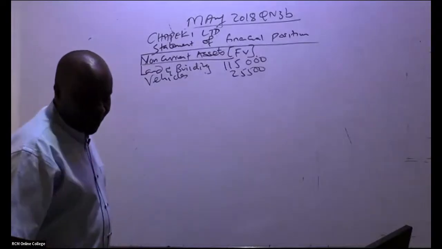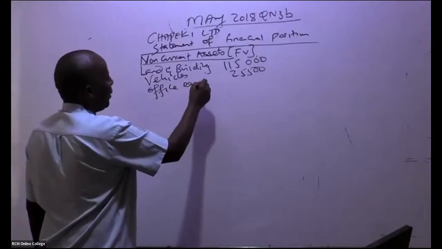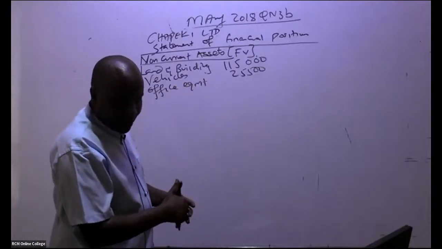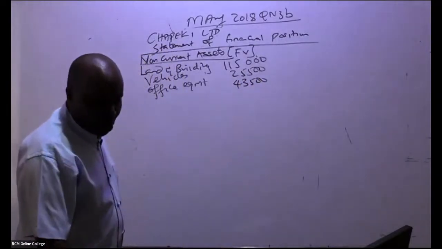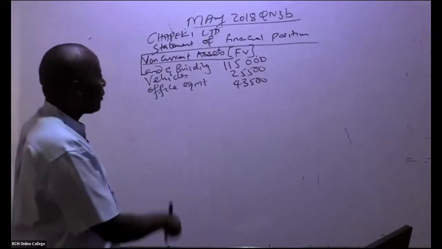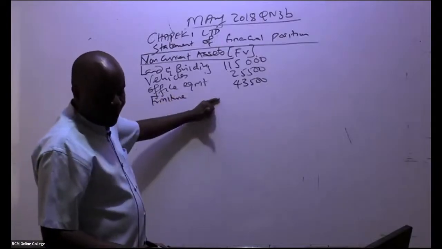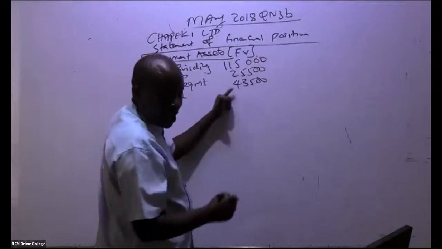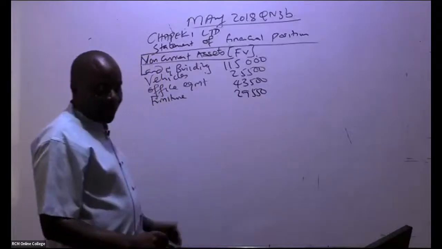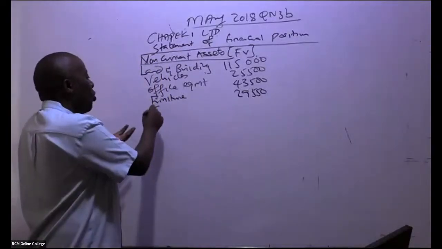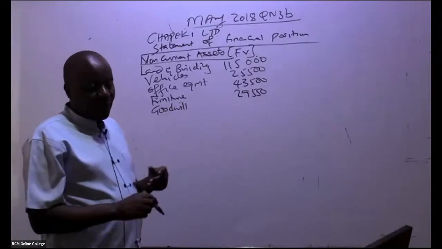From there, from your past paper, the next one is office equipment. Office equipment, we have 43,500. Thank you so much. From there, I can see what we also took over in this case here is furniture. So furniture, how much for furniture? We have furniture of 29,550. From there, don't forget, in this case here, our goodwill, which we have just calculated. So goodwill, are you able to see the amount of goodwill?